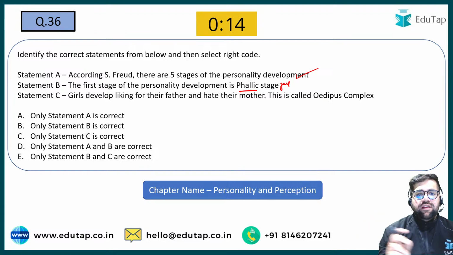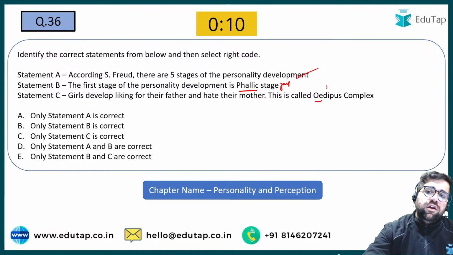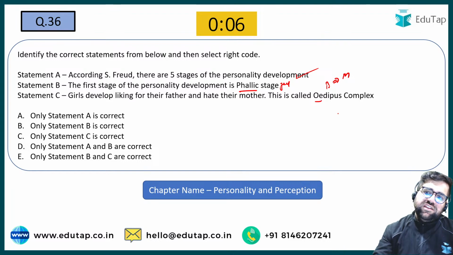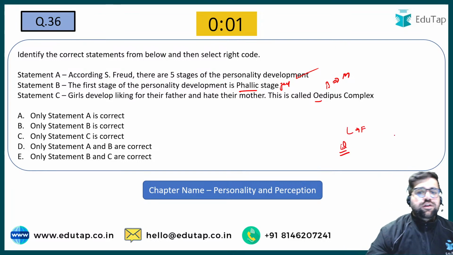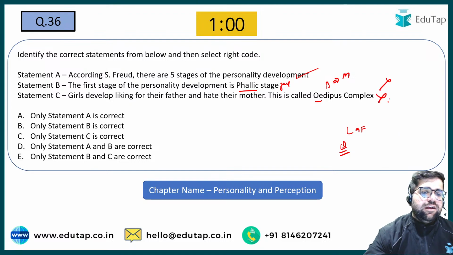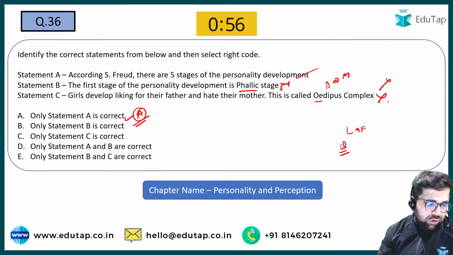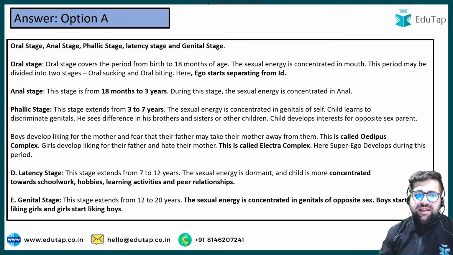Girls developing liking for their father and hate for their mothers is known as Oedipus? No, Oedipus is boys developing a love and belongingness for their mother. Girls developing a liking for their father was explained by the Electra complex. So statements B and C are incorrect, only statement A is correct. Your answer will be option number A. These are the 5 stages: oral, anal, phallic, latency and genital.